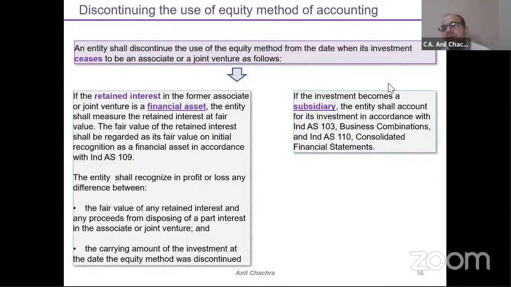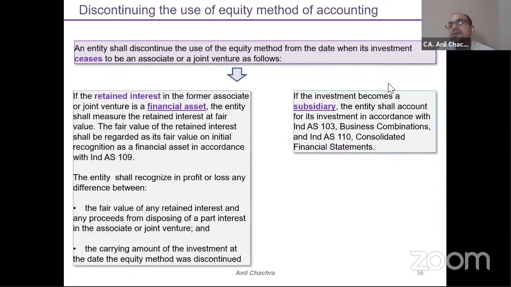Discontinuing the equity method. If you have reduced some equity holding in your associate, we need to discontinue the equity accounting, right? So what will be the remeasurement, or what will be the criteria for our retained investment? Suppose my earlier investment was 23%, now it has been reduced to 9%.